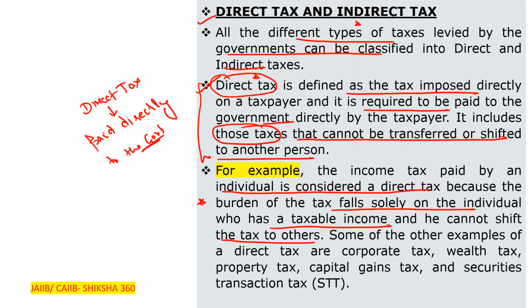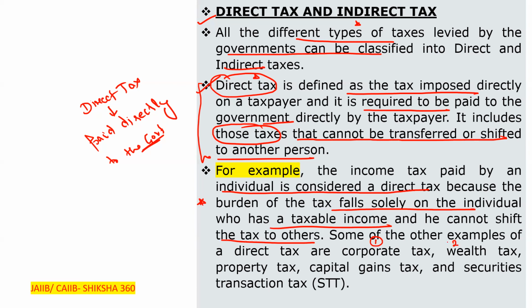Some of the other examples of the direct tax. Kindly remember all these examples because they will be asked in the examination. No need to cram, just go through these points at least two times and you will be able to remember. So some of the other examples of the direct tax are, first, the corporate